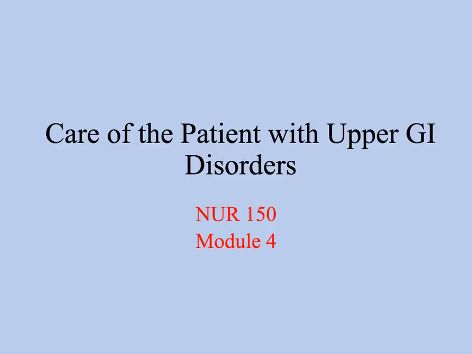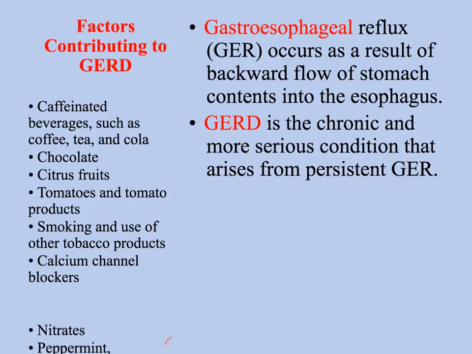Welcome to the presentation for Module 5 for Nursing 150 regarding disorders of the patient in the upper GI tract. And again, that's Module 5, not Module 4. The first disorder we'll discuss for this presentation is gastroesophageal reflux disease. It's one of the most common upper GI disorders in the United States.